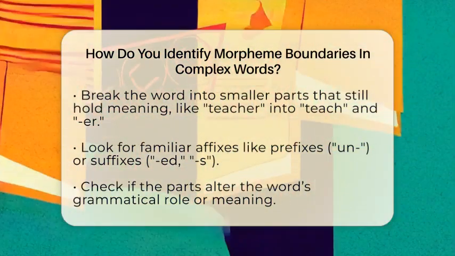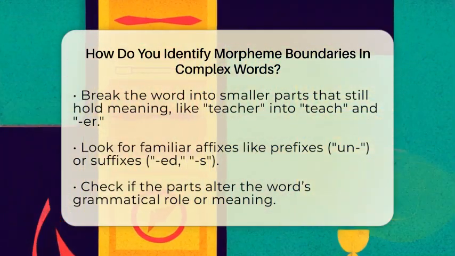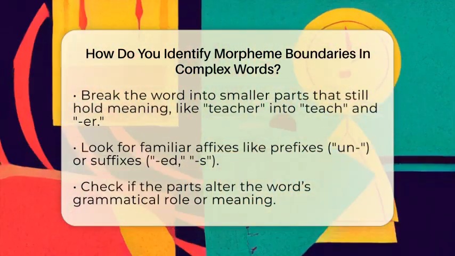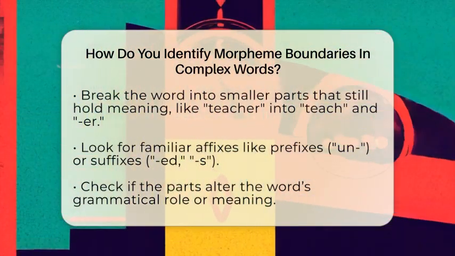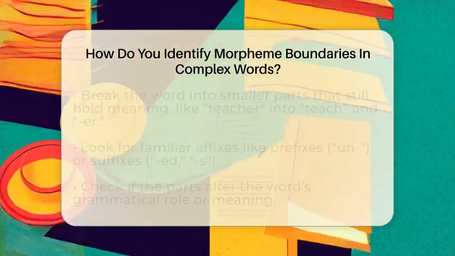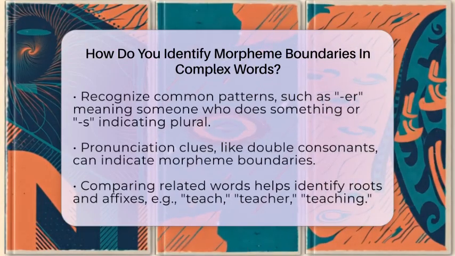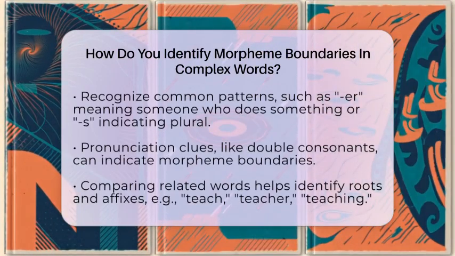Next, check if the parts change the word's function or meaning. In walked, walk is the root and ed shows past tense. Recognizing common patterns helps too. Words ending with er often mean someone who does something, like worker. Plural words often end with s, like cats. These patterns make it easier to find boundaries.